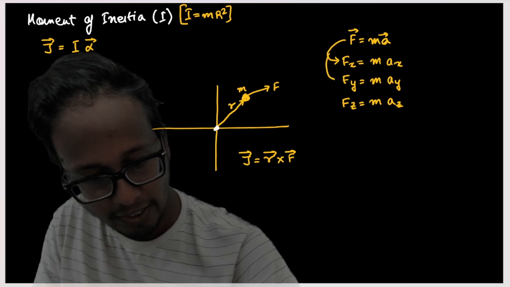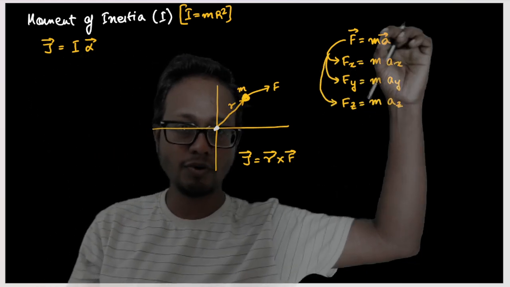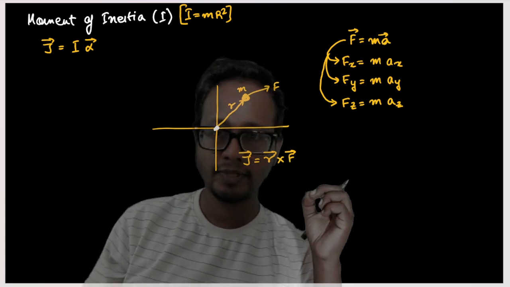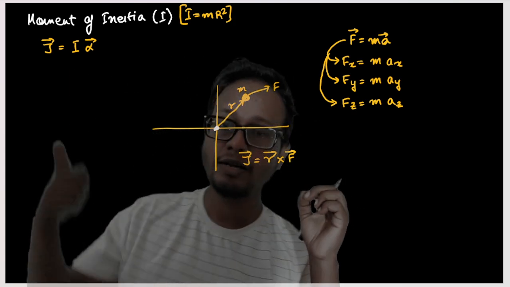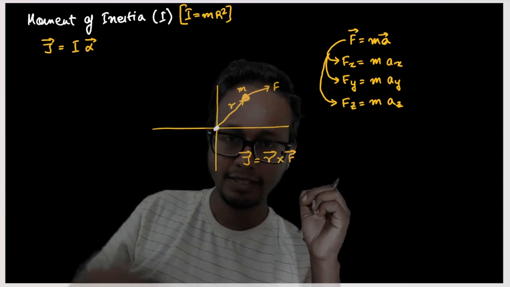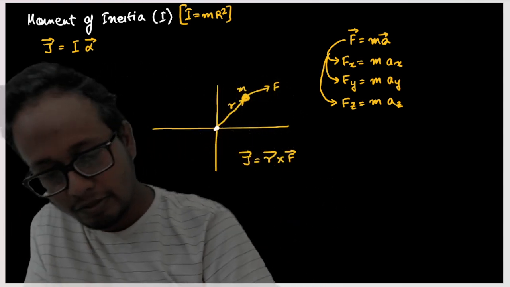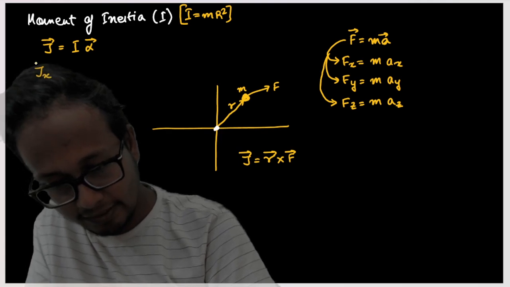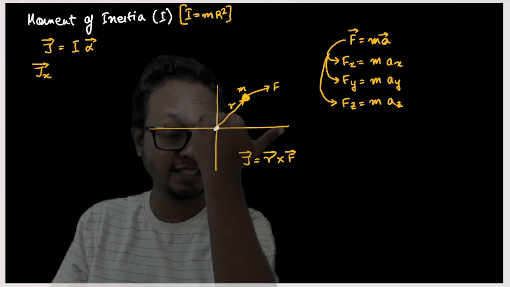This formula can be written as a combination of these three entities, isn't it? Similarly, out here, the same thing happens. What I'm trying to say is torque and angular acceleration are axial vectors, isn't it? So if I want to find out the net torque about this point, torque in x-axis means in this direction. And remember, torques are axial vectors.